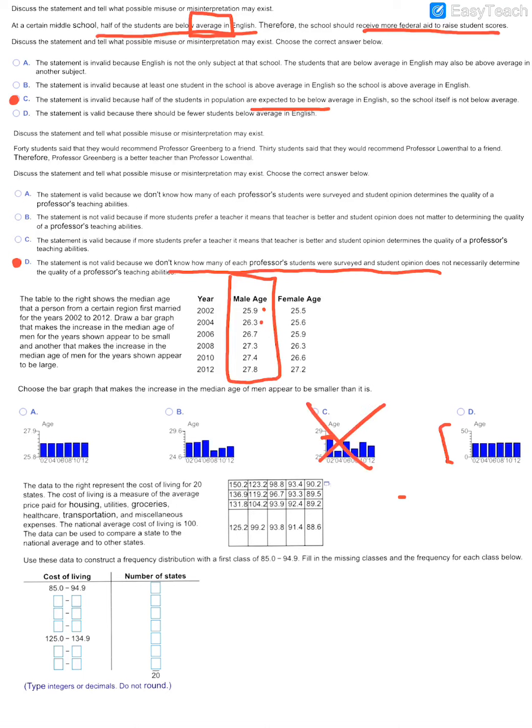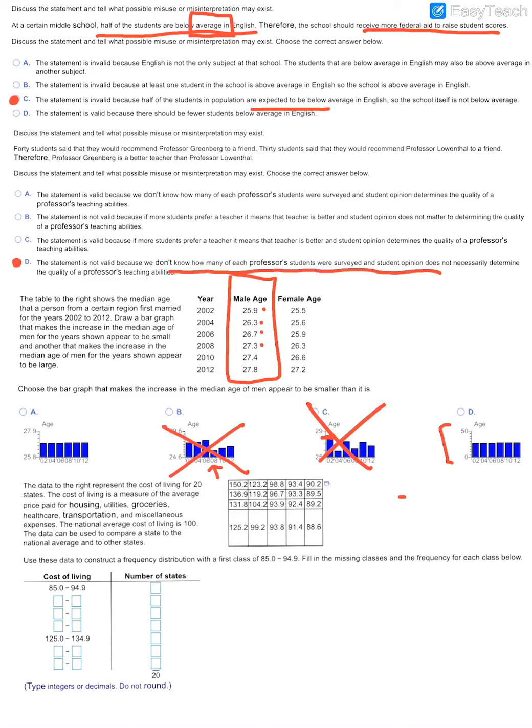So that is a problem with that particular graph. The rest of them show an increase, and then it goes up again to 26.7, and then we go up again to 27.3. And so if I'm looking at this particular graph on that year, it did not go up again. So that is actually out.